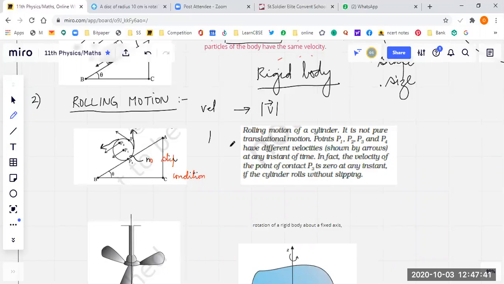Why is it said so? If the cylinder is slipping and the whole thing comes down, then this particle can also be said to have some velocity owing to the slipping part. But this is not slipping. It's coming down and then goes up. So all the points of contact, not only this point, have zero velocity.